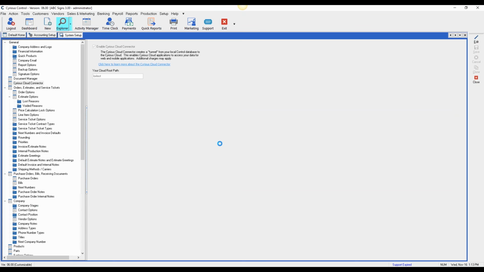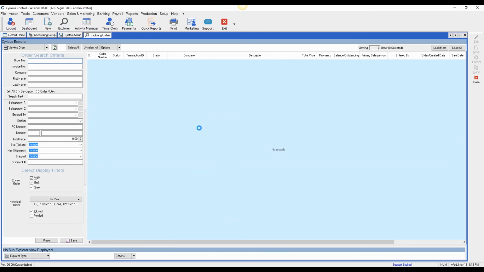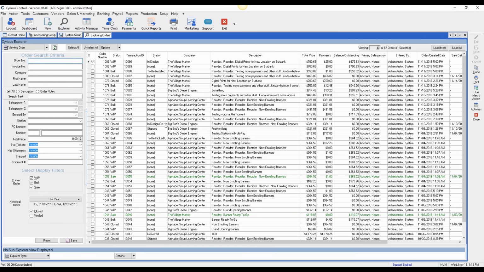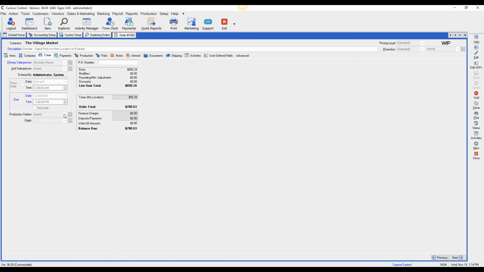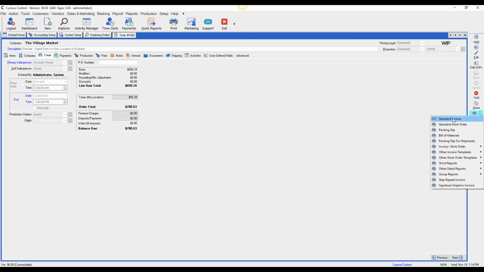Okay, let's go take a look at an order. So we'll explore orders. Okay, and let's click, I'm trying to find one. This one right here is perfect. Okay. So digital prints for a new location on Burbank. If we go to the totals tab, we can see our balance due, so our customer hasn't paid anything on this. So whenever you're ready to send the invoice, you're going to come to your action toolbar and click on print.